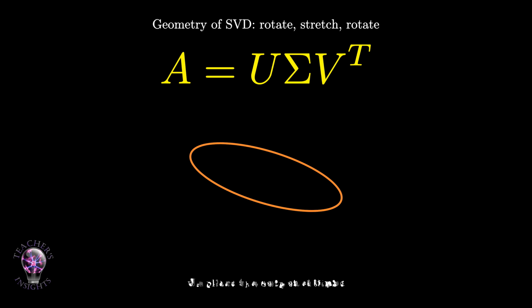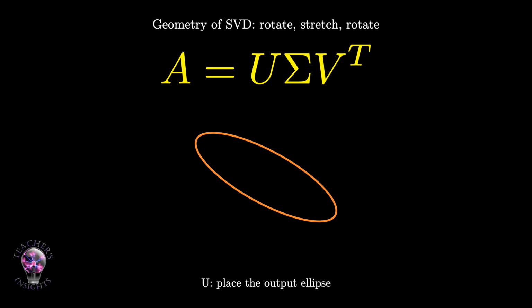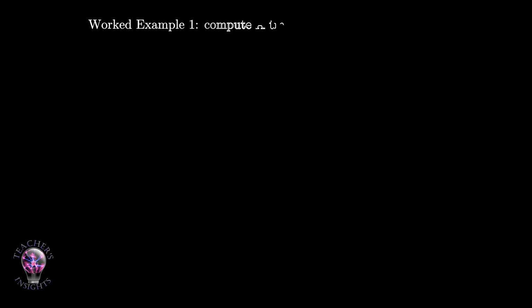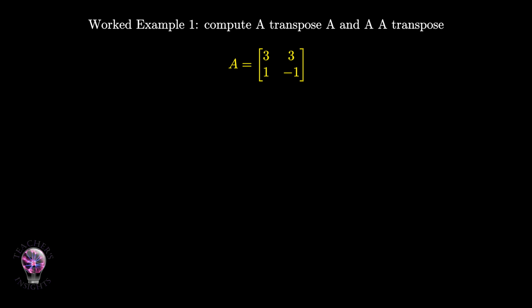Right singular vectors tell us which input directions matter. Singular values tell us how much those directions are stretched. Left singular vectors tell us where those directions land. Now let us compute an SVD completely from start to finish. Our first example is a square, non-symmetric matrix. A equals the 2 by 2 matrix with first row 3, 3, and second row 1, -1. This matrix is square, but it is not symmetric.